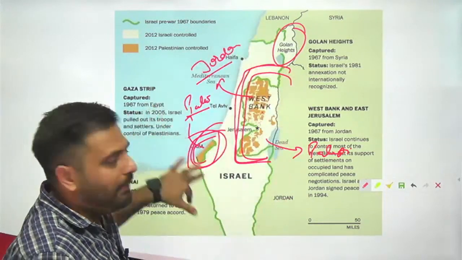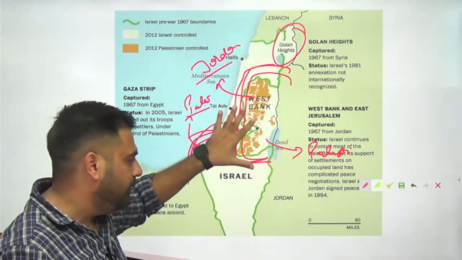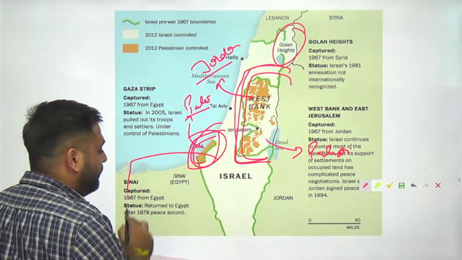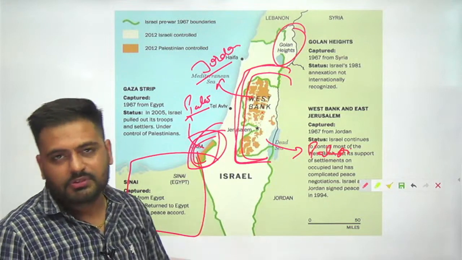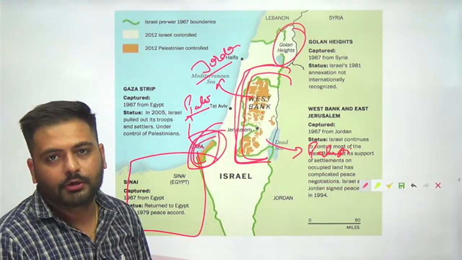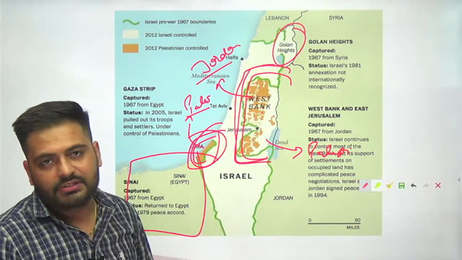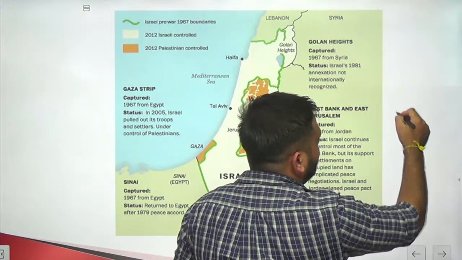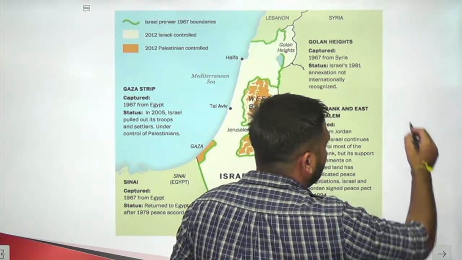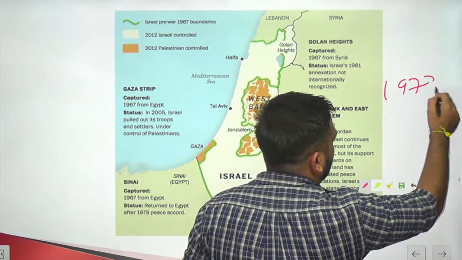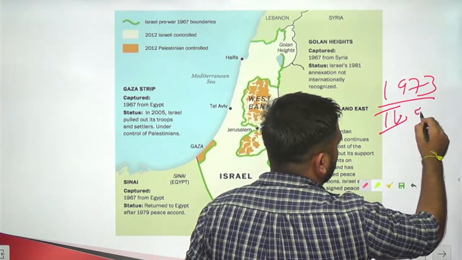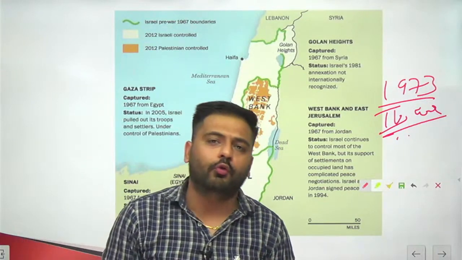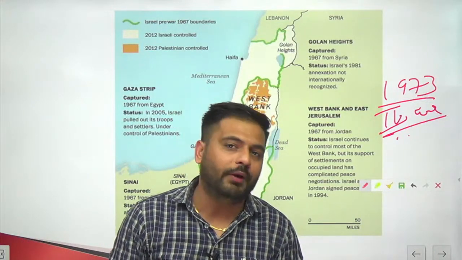Now the whole of the Palestinian area was under the control of the Israelis, and even the Sinai area of Egypt again came under the control of the Israelis. But again in 1973, the fourth war took place. The reason for this fourth war was to regain the area that was occupied by the Israelis.